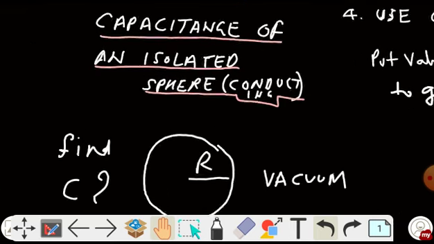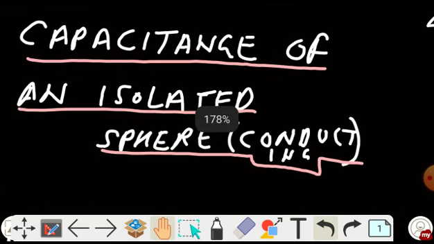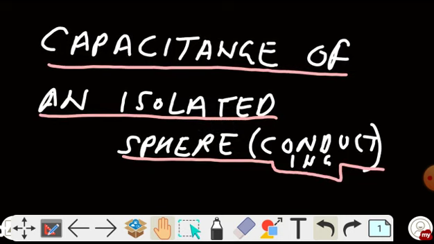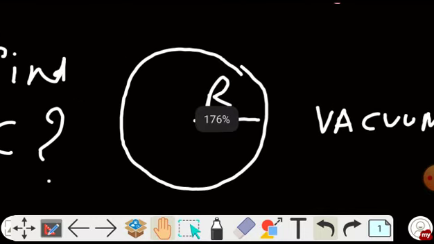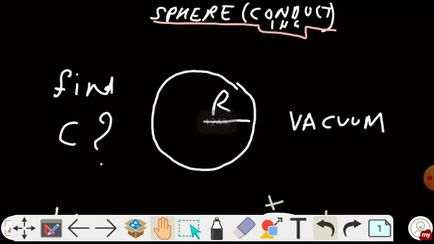Let's find out the capacitance of an isolated sphere. Now I'm going to find out the capacitance of a single sphere. That means what is its capacitance. Let's consider this sphere is given of radius r, which is kept in vacuum.